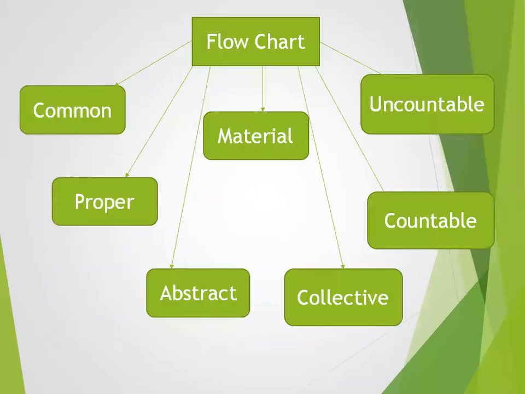Now this is the flow chart that you have to make in your written copies also, after making the title page. After making the title page, first you have to make this flow chart. It's up to you, you make it horizontally or vertically, according to the writing or according to the shapes you are making over there. So we have this flowchart. You have to make this flowchart in your copies before starting any written work, any definition kind of work in your copies. It will be made first.